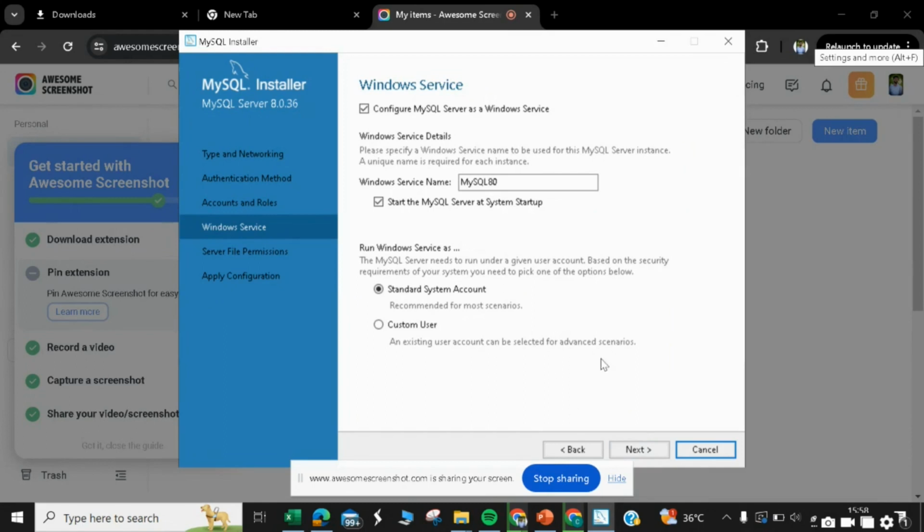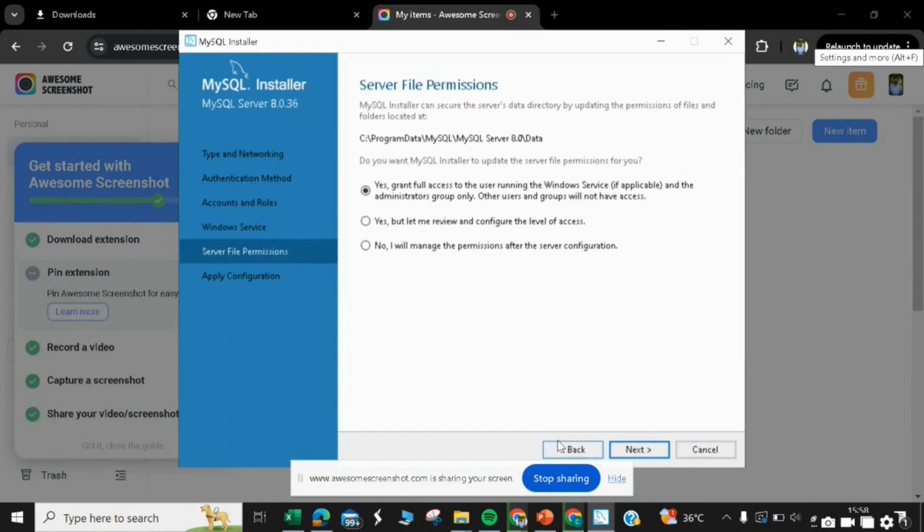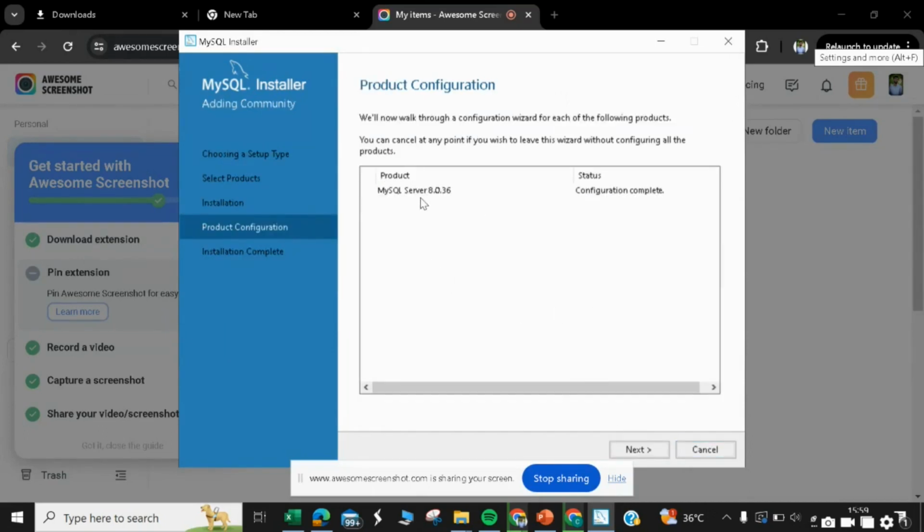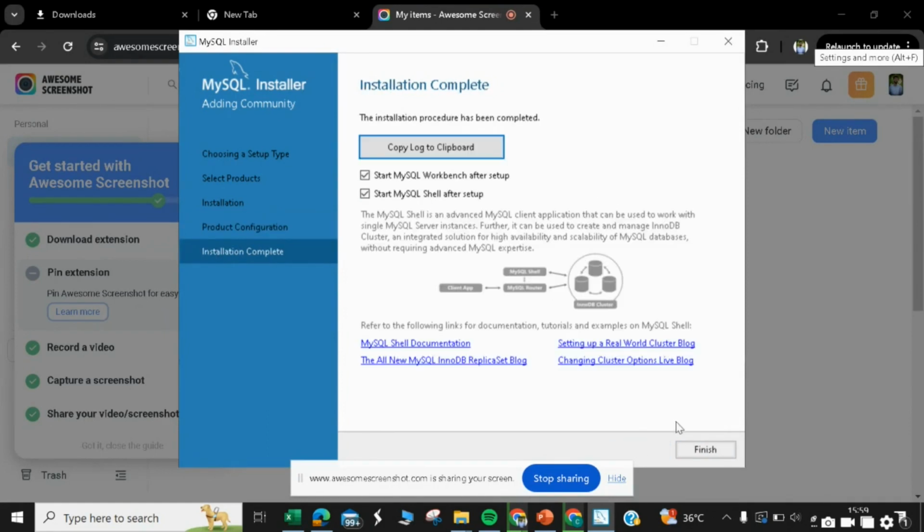Again, you do not need to change the settings. Click on next. Again, by default, keep these settings. Click on next. Now, this configuration process will start. Click on execute. Again, depending upon the system, it will take the time. You can see that the configuration has been completed. Now, click on finish. After this, again, says that the configuration completed. Click on next. And now, finally, click on finish.